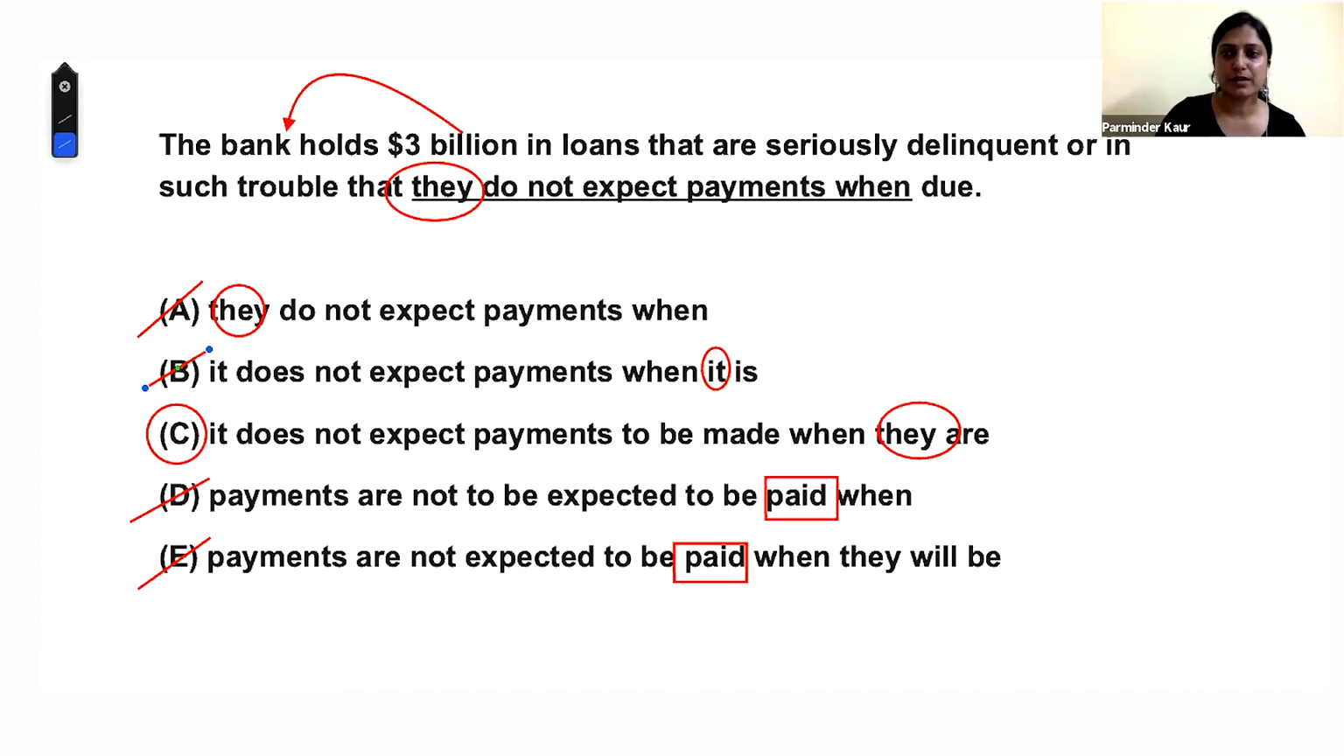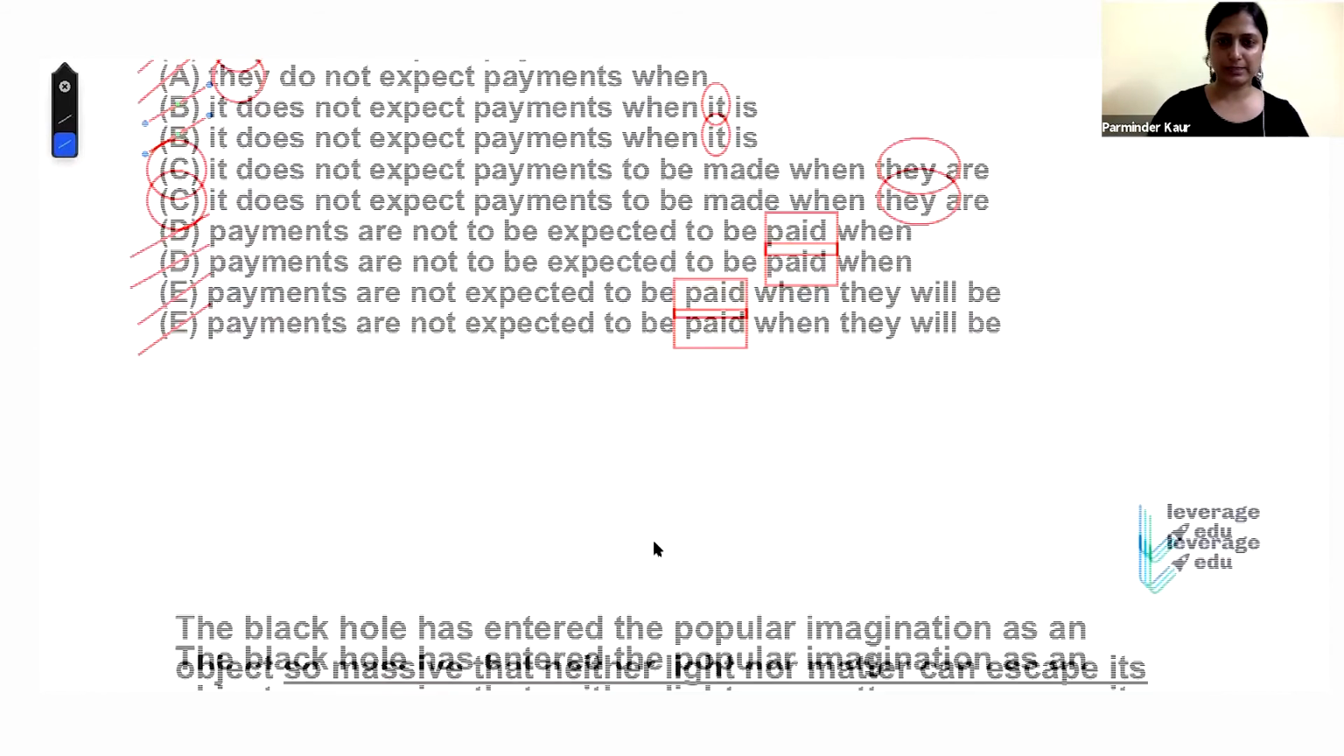There is one student who asked that he or she did not understand the idiomatic expression point. See, payments are not expected to be paid. Pay becomes a noun, which becomes payment. You will make a payment. You will not pay a payment. You will pay money. Payment is actually a noun version of pay. So "payments are to be paid" is wrong. I hope you understood that.